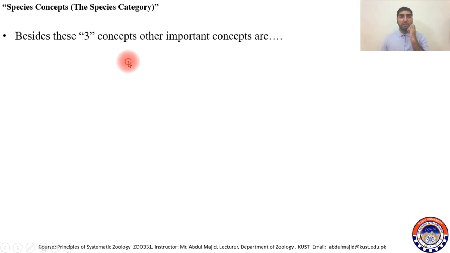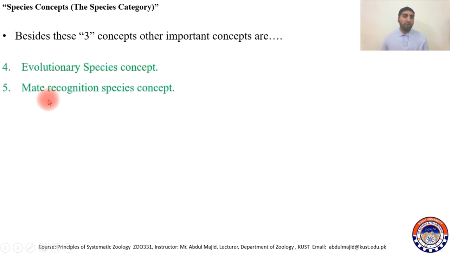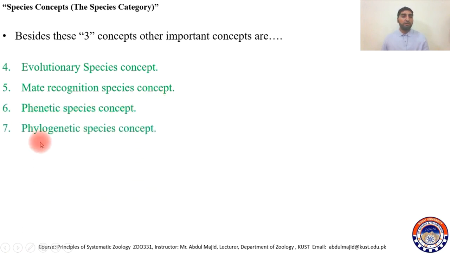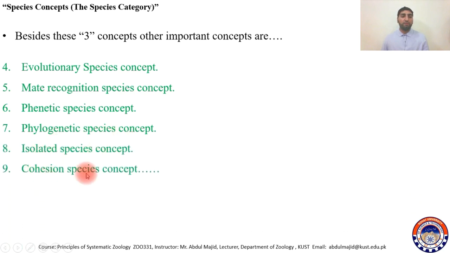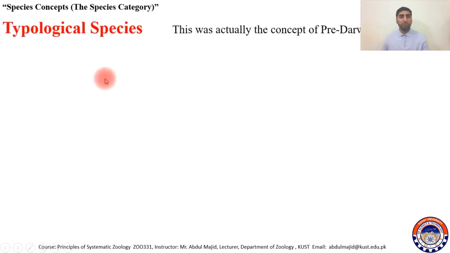Besides these three, there are many other important species concepts like the evolutionary species concept, mate recognition species concept, phenetic species concept, phylogenetic species concept, isolation species concept, cohesion species concept, and many others. So let's start with the typological species concept.